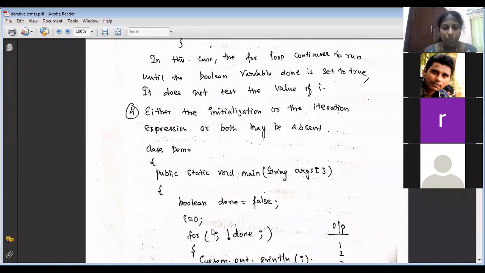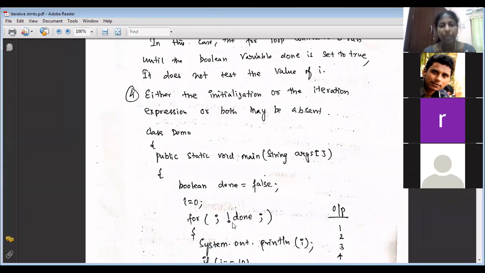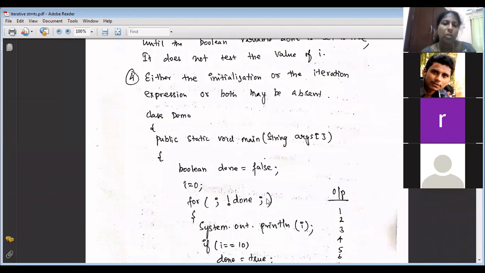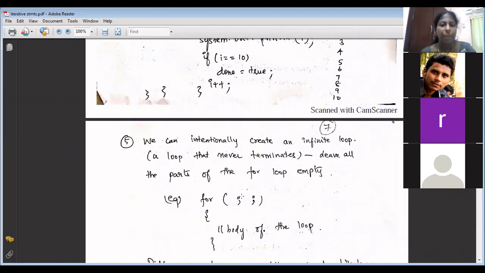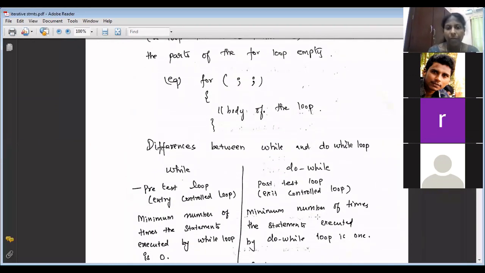Fourth is both the segments can be absent. The first and the third segment can be absent. The second one can be available. So separate them with the help of semicolons. If you don't put the semicolon, this not done becomes an initialization, which cannot happen, isn't it? Then you can make all the segments absent by putting double semicolons. This will result in an infinite loop. Okay. So the difference between while and do while we have seen.